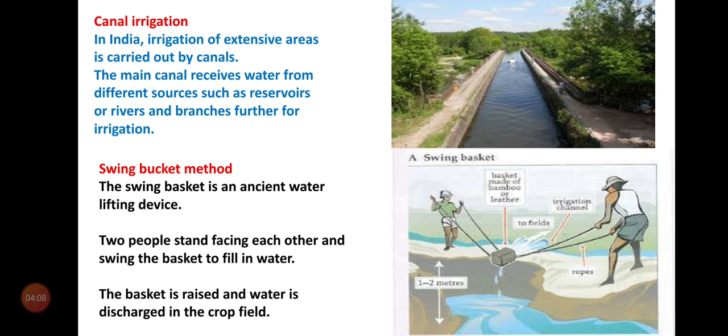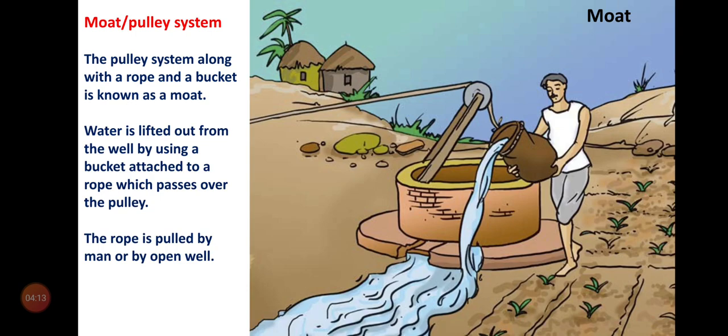These two are the traditional methods, and a few more traditional methods are there. Next one is the moat or pulley system. In villages we observe this pulley system. In houses also we pull the water from the well by using a pulley. So, it is a simple tool. The pulley system along with a rope and a bucket is known as a moat.